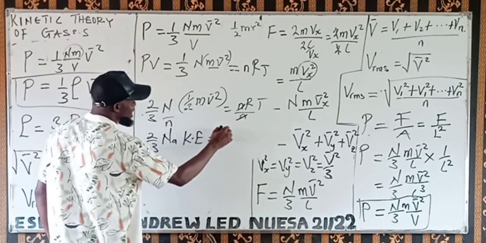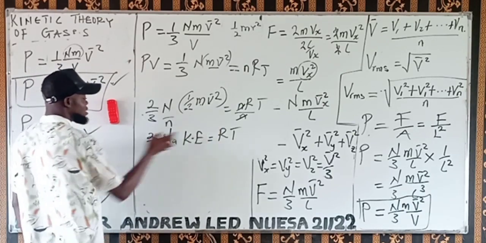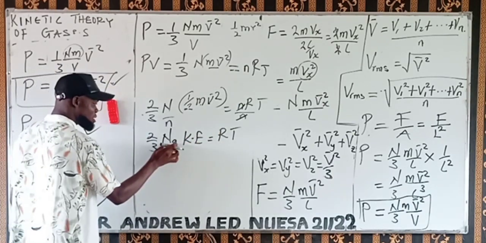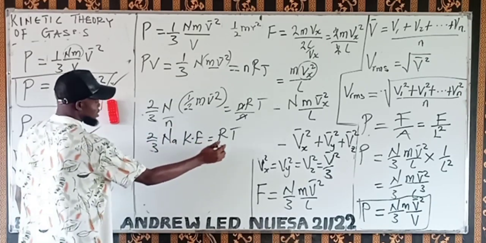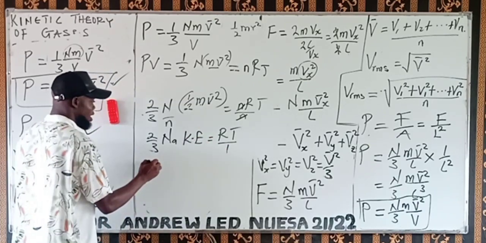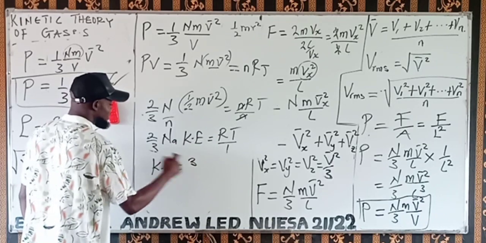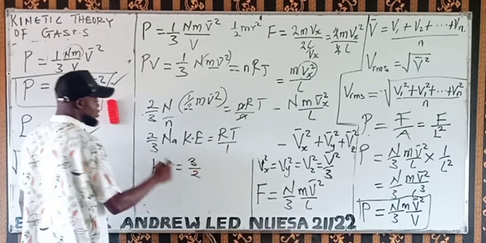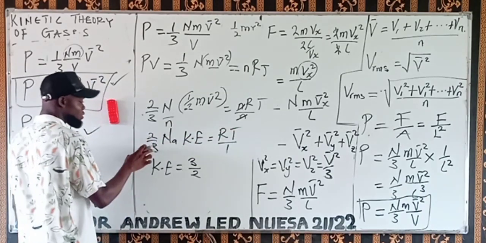Then everything here will now be equal to RT. Then I will move this 3 to this side, then divide both sides by Na. I move this 3 to here, then this 2 will come down. I have KE equal to 3 over 2, just like I multiply both sides by 3 over 2. 2 cancels 2, 3 cancels 3.